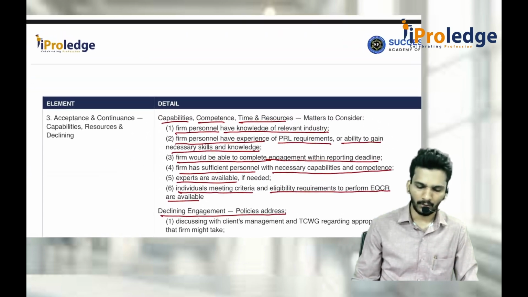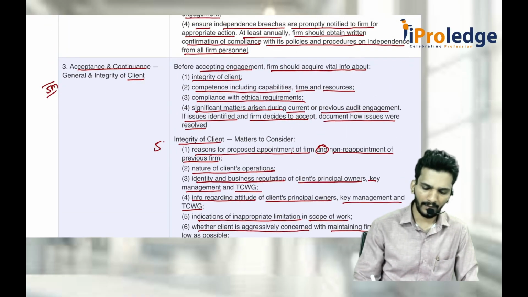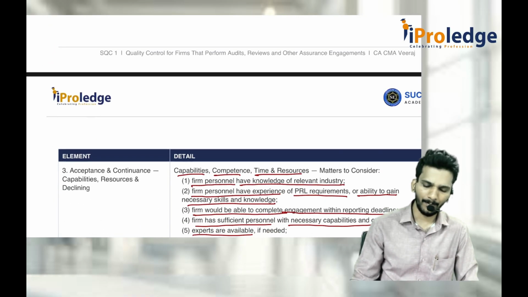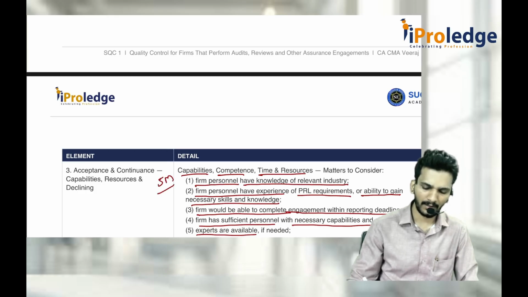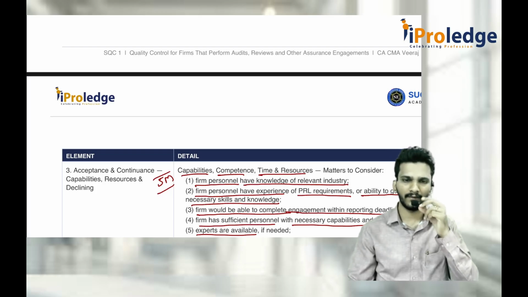So here there is a possibility that they may ask this as a 5 marks question separately, or the competence and capability can be asked as a 4 or 5 marks question separately. This is very important with respect to SQC 1, acceptance and continuance of client relationship.